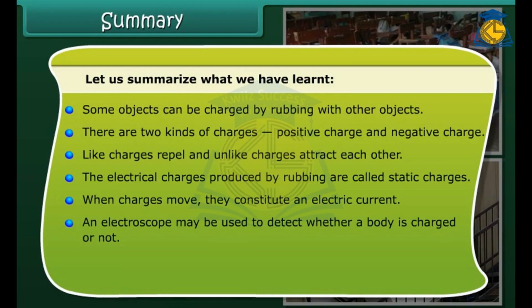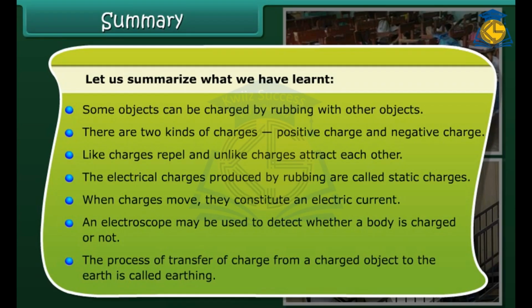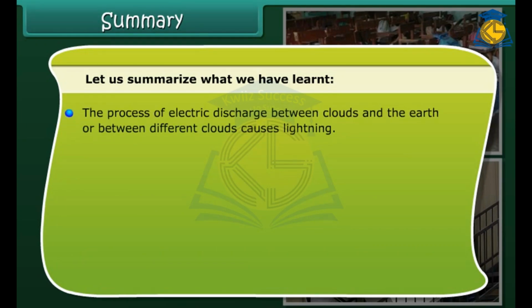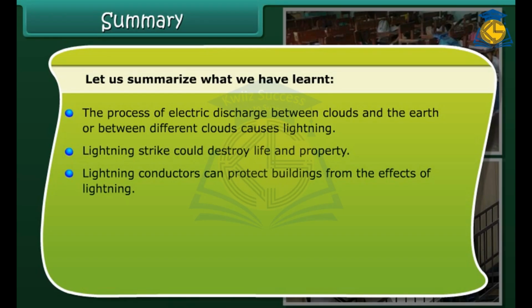An electroscope may be used to detect whether a body is charged or not. The process of transfer of charge from a charged object to the earth is called earthing. The process of electric discharge between clouds and the earth or between different clouds causes lightning. Lightning strike could destroy life and property. Lightning conductors can protect buildings from the effects of lightning.